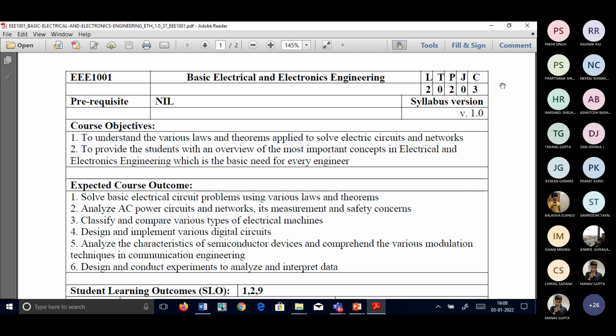In that circuit, you might have a combination of resistors or inductors or capacitors, whatever it is. If that is the case, how to solve it? You have different ways and means, and different theorems are there to solve it. That is the first objective we are going to cover.